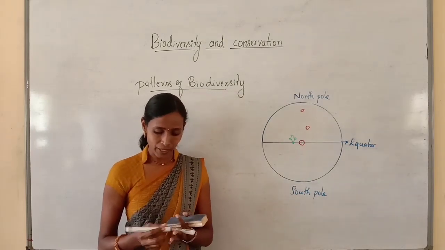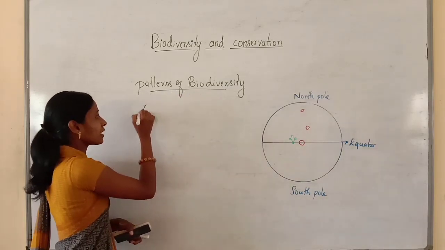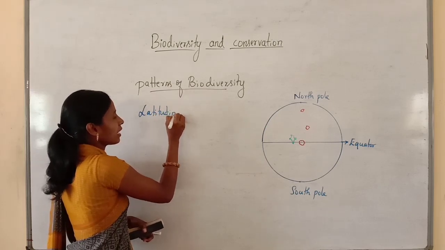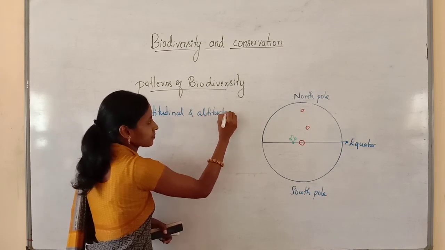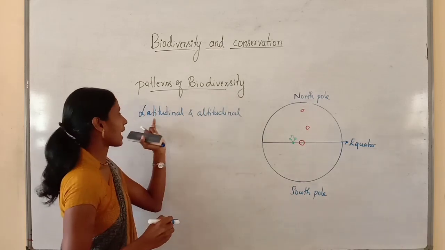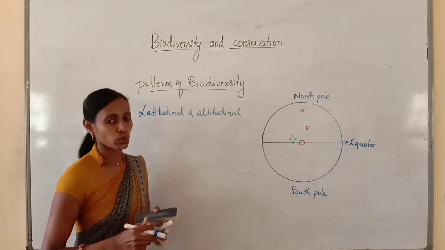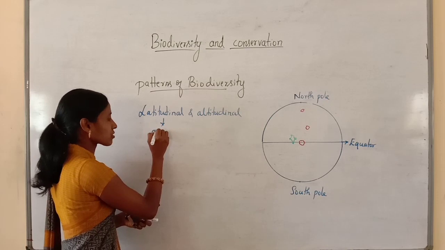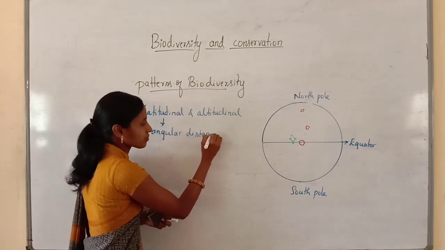And this species diversity is mainly influenced by the latitudinal and altitudinal gradient. Yes, species diversity is influenced by both latitudinal and altitudinal gradient. So what is this latitude? Here latitude is nothing but the angular distance. It is the angular distance.